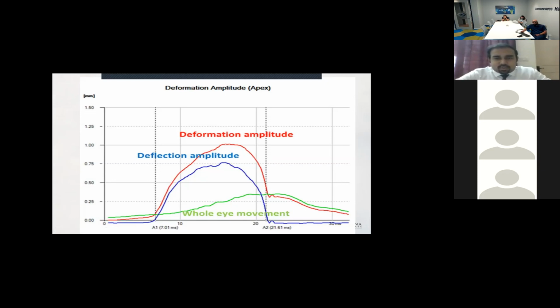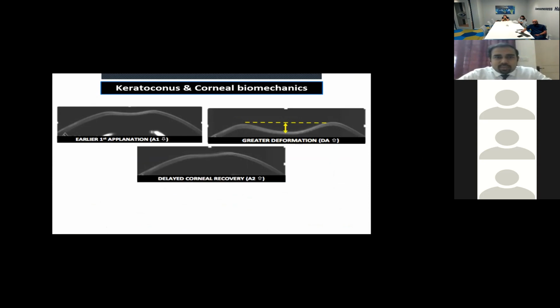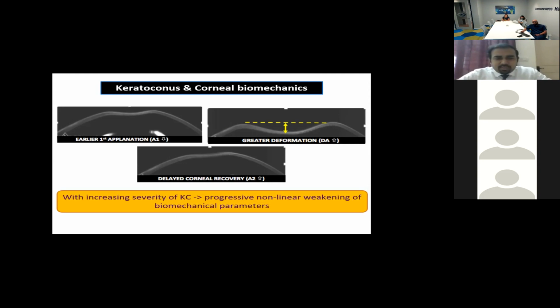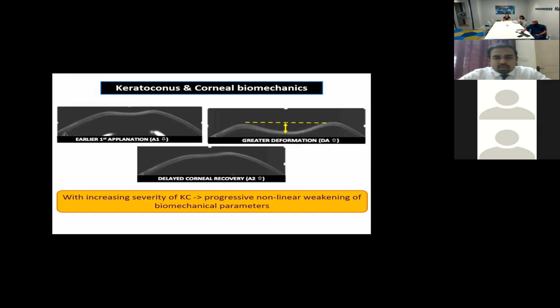Since these were found to be slightly better repeatable than ORA, and gave a better understanding of what the cornea actually meant, the initial understanding was that if you have a very weak cornea, as in keratoconus, you would have an earlier applanation of the cornea, obviously a greater deformation, and a delayed recovery. These were the initial understandings that came up with the Corvus being in use. And with increasing severity, it was also understood logically that the amount of deformation would be higher.